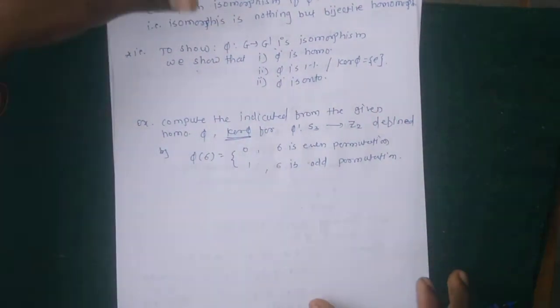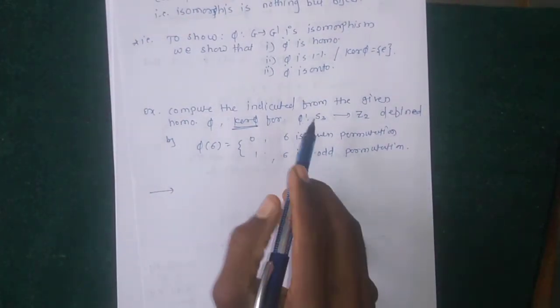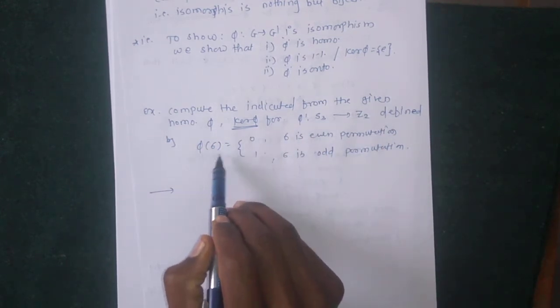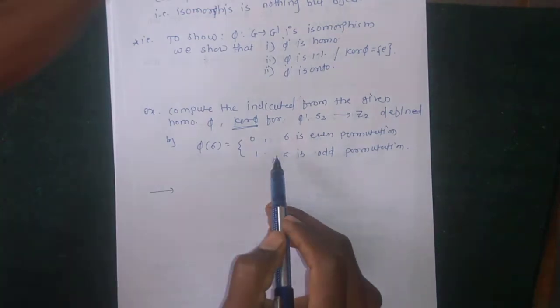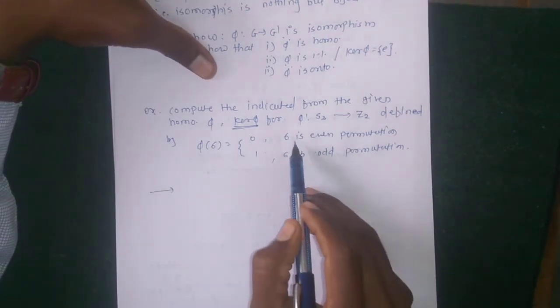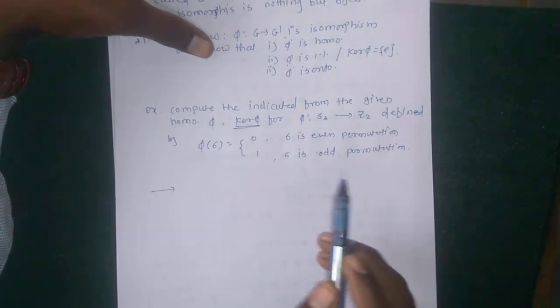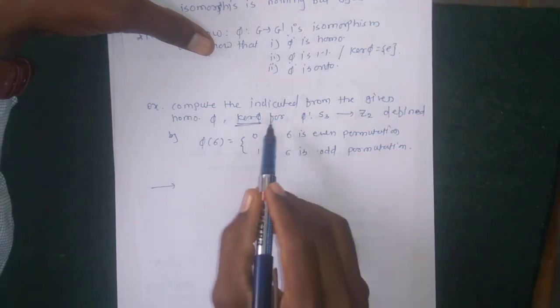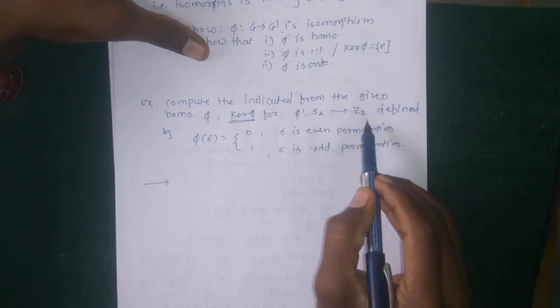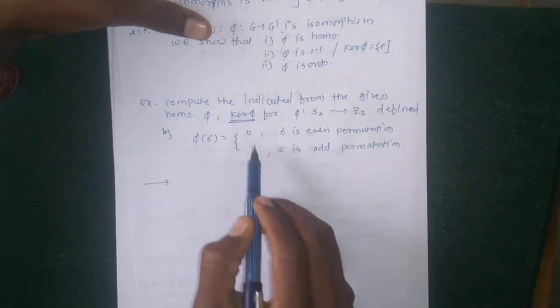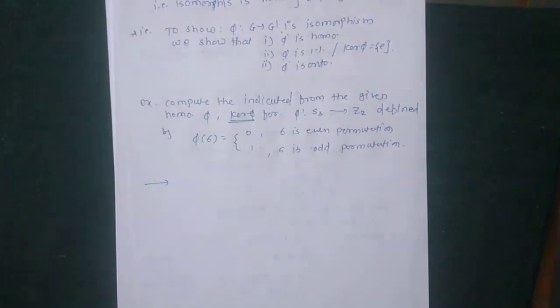Using this homomorphism phi from S3 to Z2, defined as phi of sigma equal to 0 when sigma is an even permutation and 1 when sigma is an odd permutation. The identity of Z2 is 0 with respect to addition. So using this result, we find the set of kernel phi.